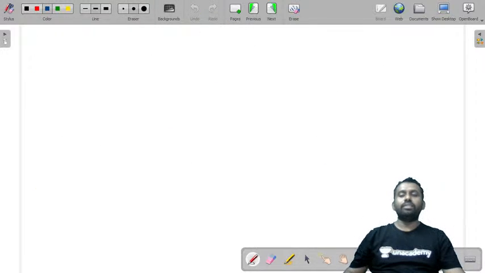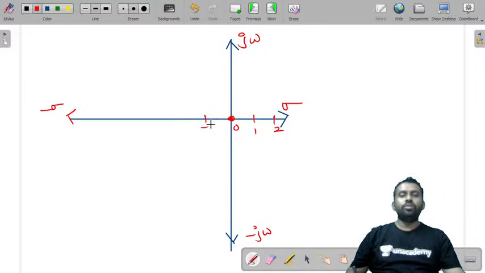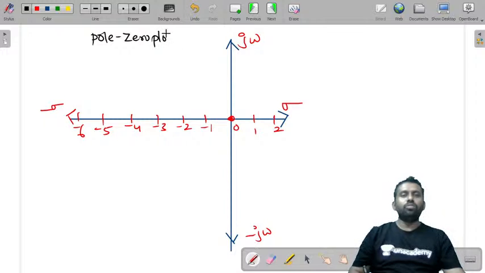So let's try to plot them now. So consider an S plane. This is the real axis and this is the negative real axis, imaginary axis, and minus j omega. So this is the origin. This is 1 and 2, minus 1, minus 2, minus 3, minus 4, minus 5, and minus 6. Now where are the zeros? What is this plot named as? It is a pole-zero plot.